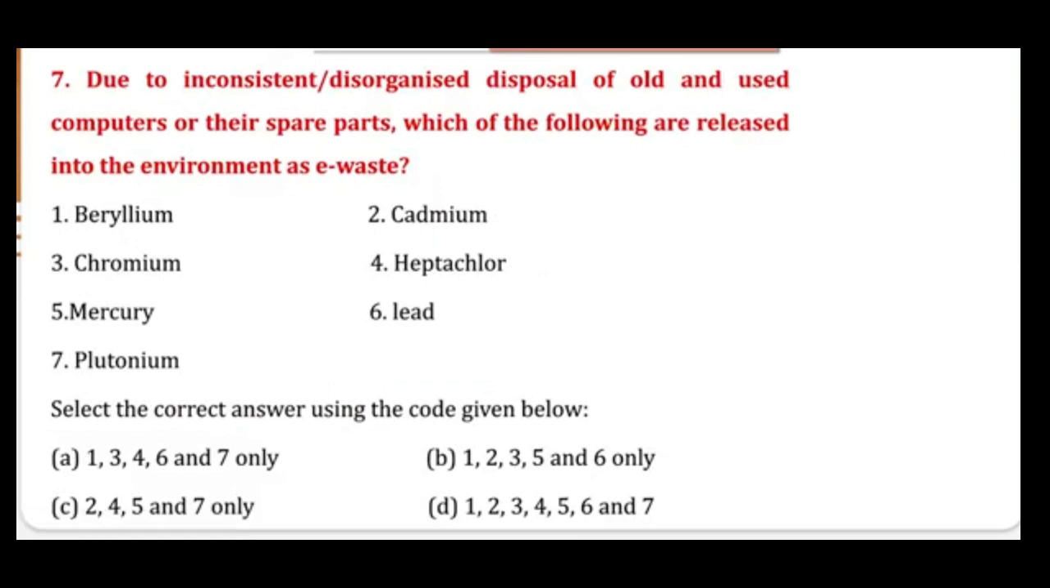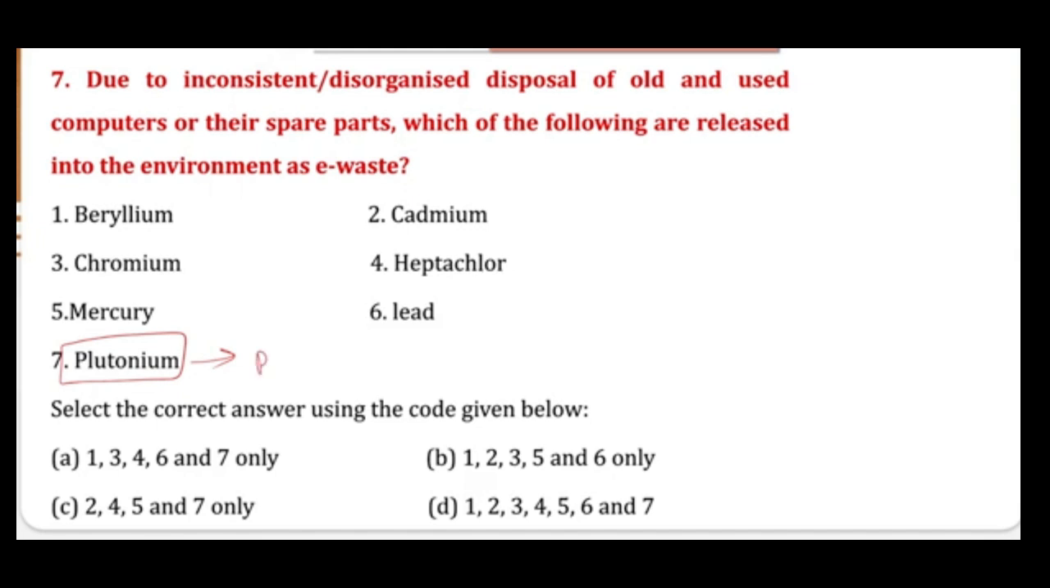Question number 7. Due to the inconsistent, disorganized disposal of old and used computers or their spare parts, which of the following are released into the environment as e-waste? Beryllium, cadmium, chromium, heptachlor, mercury, lead and plutonium. These are certain elements given in front of you, and you have to decide which can generate e-waste. The trick here is plutonium. If you have any idea what plutonium is, you will be able to identify the answer very easily.